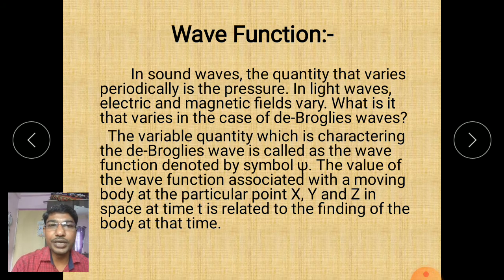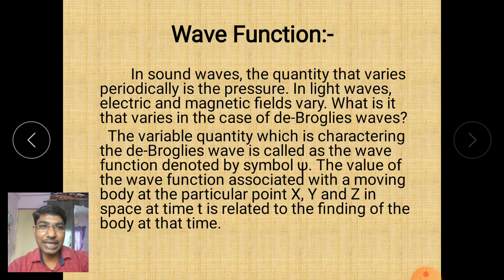The variable quantity which characterizes de Broglie's wave is called the wave function, and it is denoted by psi. Psi is the wave function. The value of this wave function associated with a moving body at a particular point, the x coordinate, y coordinate and z coordinate in space at a time t, is related to finding the body at that time.